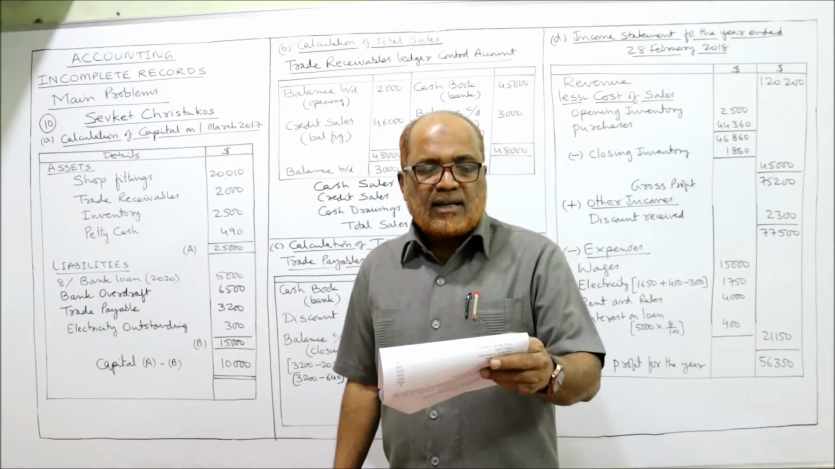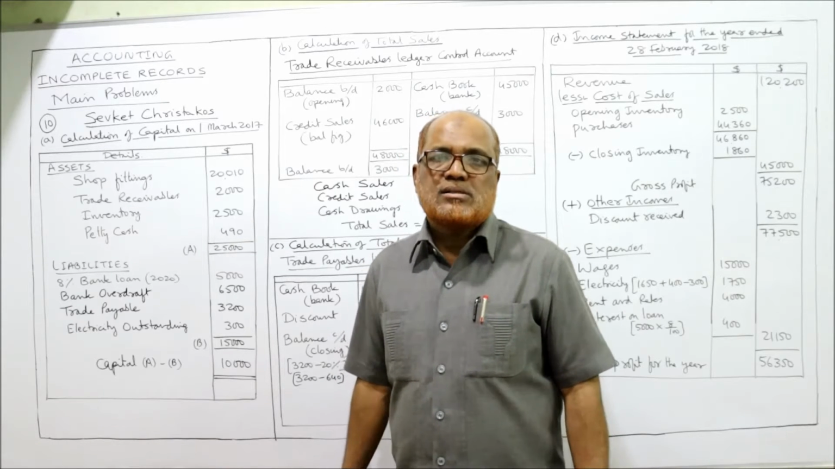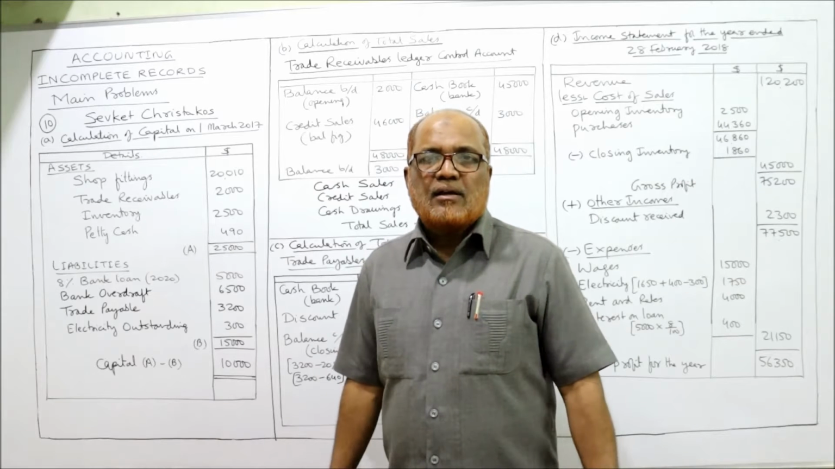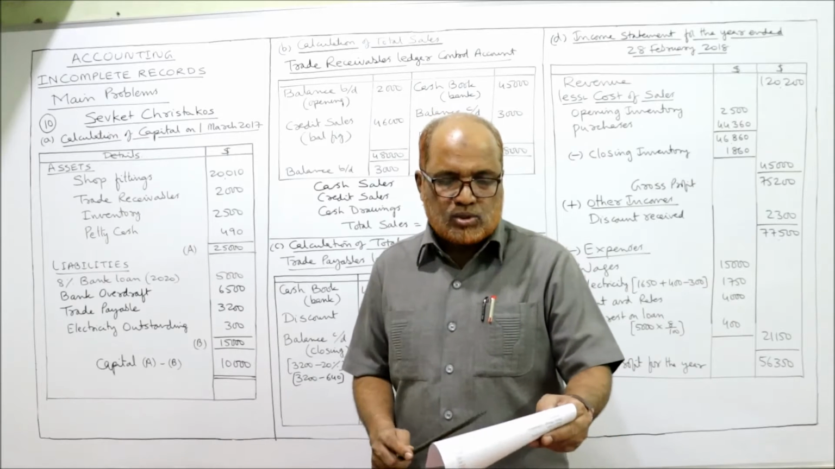Now, Sevket had taken $21,000 from the till for his own use, drawings. So during the year, the owner has taken some money for personal use, that is called drawings, 21,000.